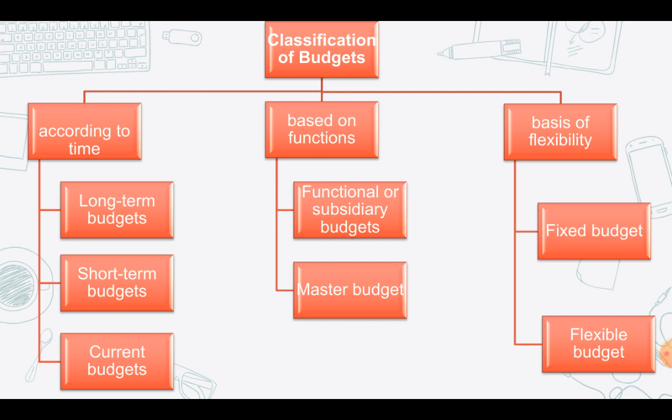So a fixed budget is basically drawn for one level of activity and one set of conditions. Okay, it's only for one particular work, and it has been defined as a budget which is designed to remain unchanged irrespective of the volume of output or turnover attained, no matter what amount of output or no matter how much income is in the organization. Even though these amounts keep on changing, your fixed budget will not change.